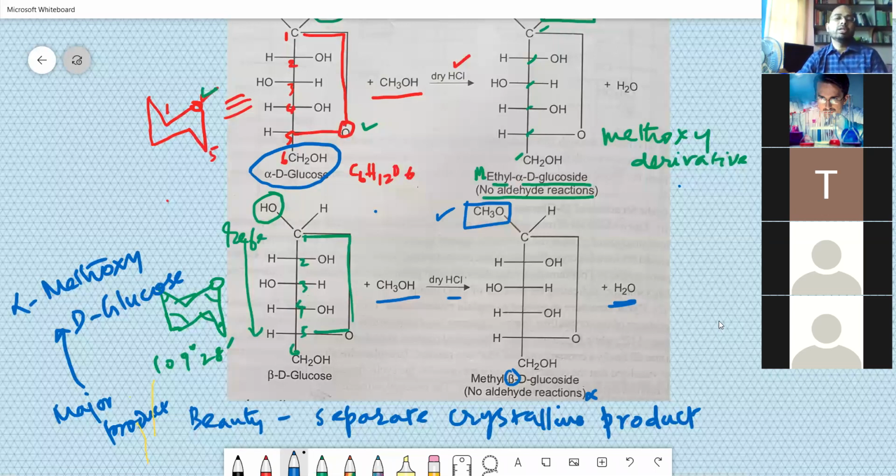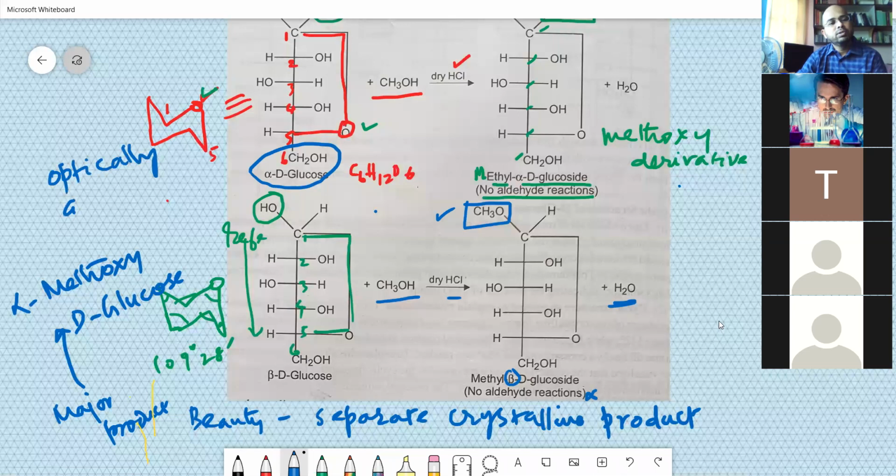Some derivatives give very good crystalline product, and it is dependent on the characteristic property of the molecule. So alpha glucose and beta glucose separation is difficult. But when you have methoxy derivatives, alpha methoxy and beta methoxy, they will give slightly different colors, and the separation can be possible. And also, they are optically active.